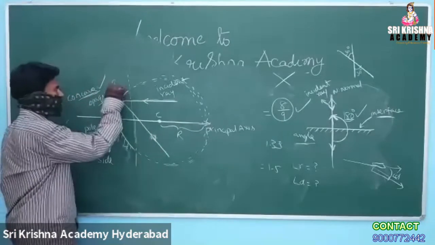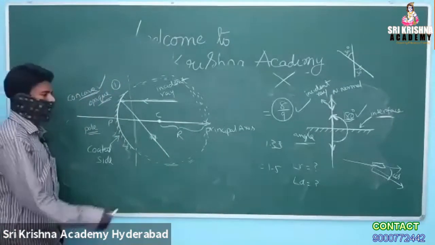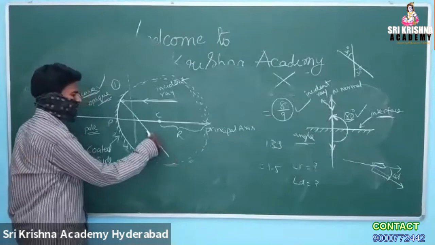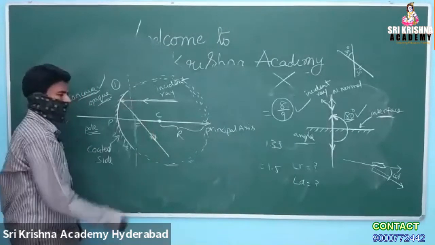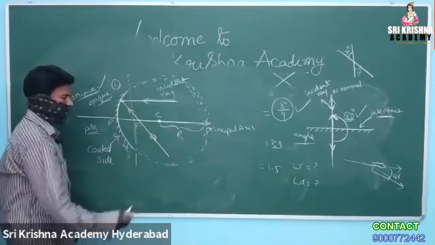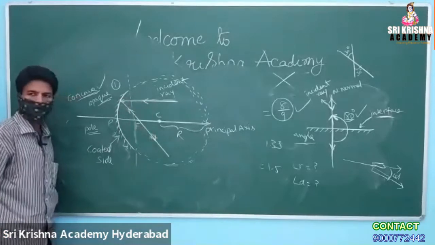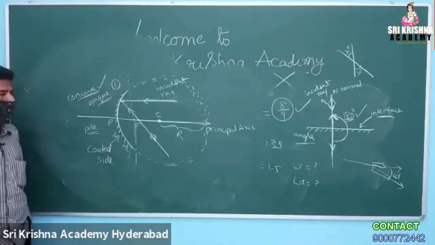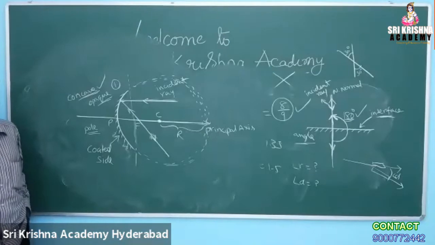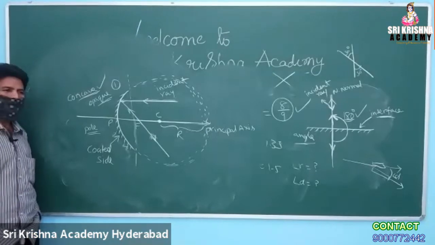That is the first important point. Second point: if the light ray is passing through the focal point, in which direction is it going to be reflected? Parallel to the principal axis. How do you conclude that? Complete the sentence.